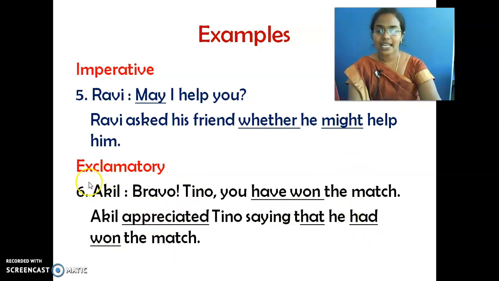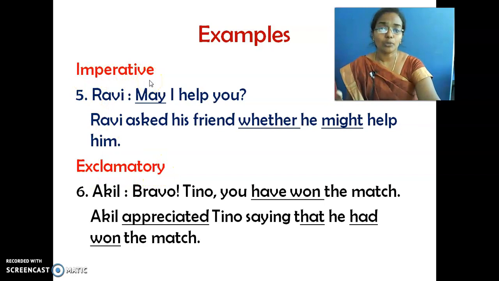So we have seen the direct and indirect speech of all four types of sentence. It is exclamatory, imperative, and what are the two more types? Interrogative and assertive. We have seen the difference, children. Take it down. After you take down all these things, you will be able to get an idea how direct to indirect speech will be converted.